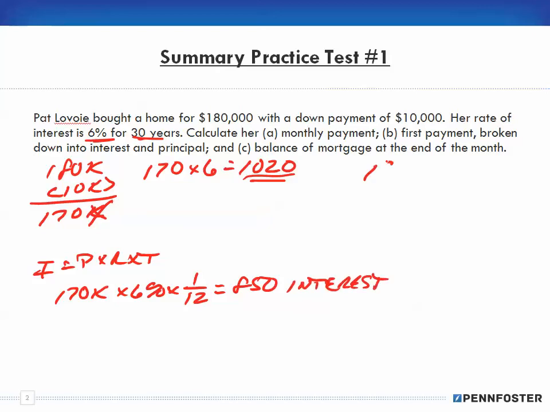And if my monthly payment is 1,020 and 850 is interest, I subtract that to get my principal of $170.